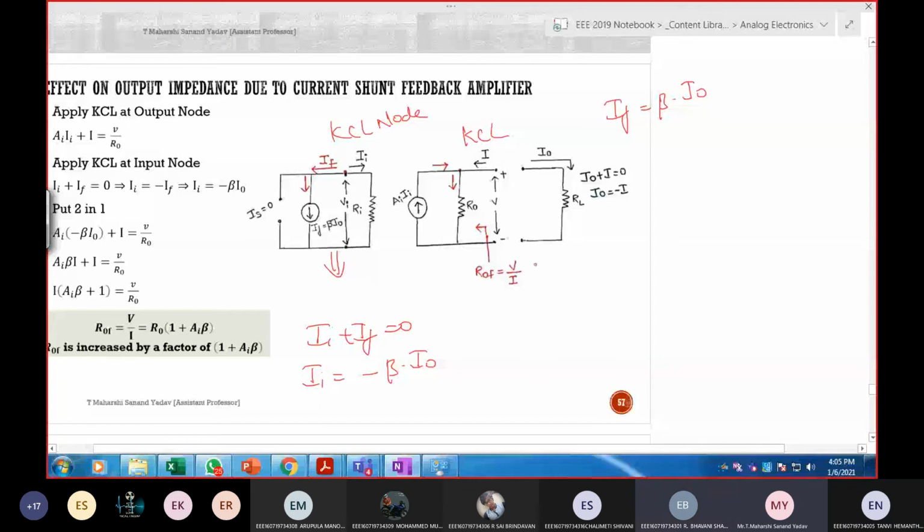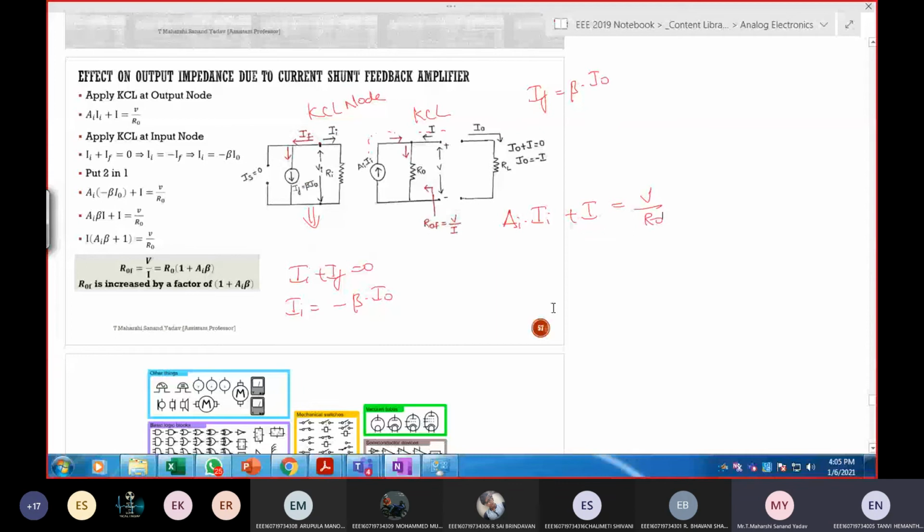In the same manner, KCL at the output side. This part is entering. AI into II plus I is equal to V by R naught. Next, substitute II into the equation. AI into II can be written as minus beta times I naught plus I is equal to V by R naught.